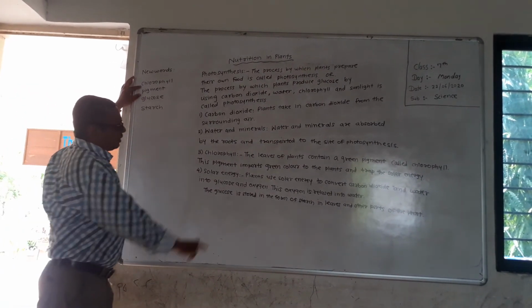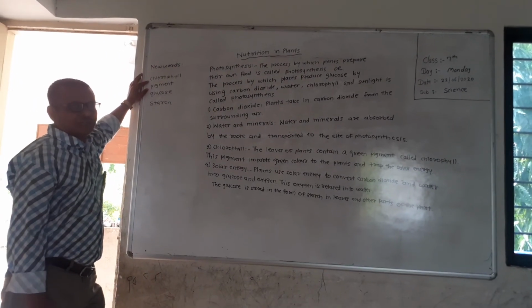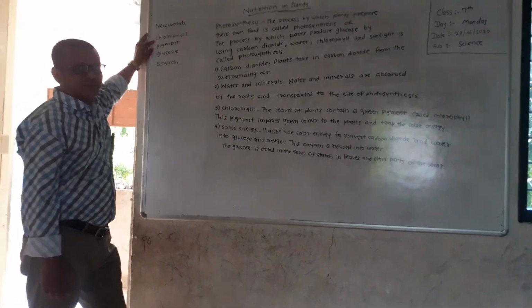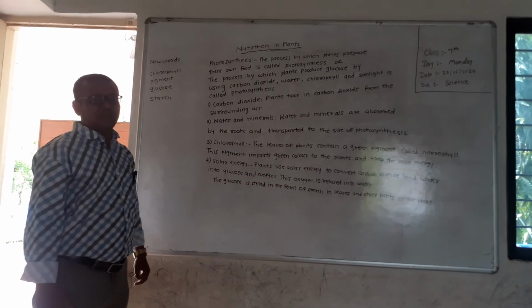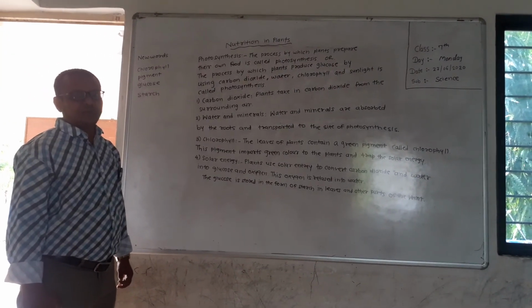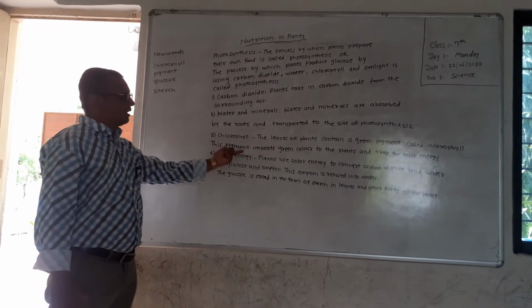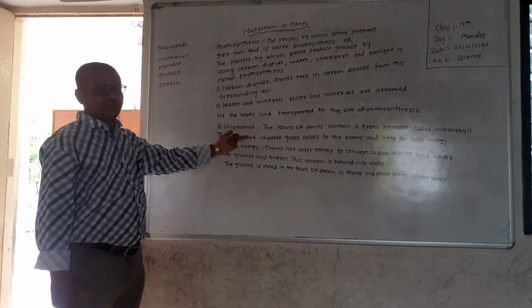Next, pigment. Pigment is a color-giving material. We have seen roses are red, tomato is red. This particular color is due to a particular pigment. So pigment is a color-giving material to leaves, flowers, fruits, etc.